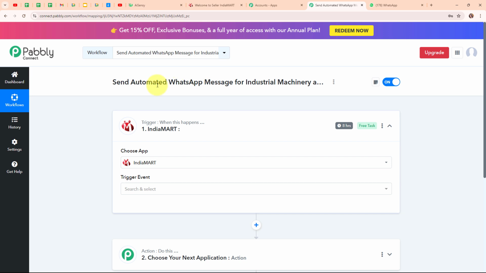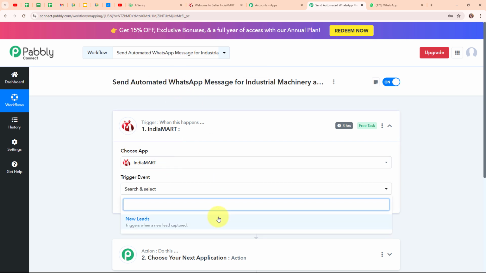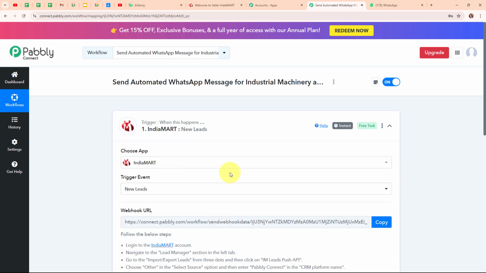So here in my IndiaMART trigger step, I'm going to select my trigger event as new leads, so that whenever we receive new leads in our IndiaMART account, Pabbly Connect will automatically capture the response. Or you can say that whenever we receive new leads through our IndiaMART account, this entire workflow is going to be triggered.